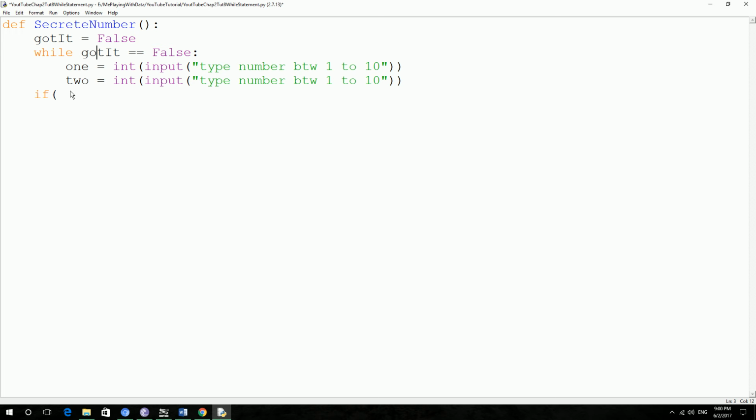So to set this to true, I have to check the condition of this one and this one, whether it's actually less than 10 and more than 1. So n1 greater than or equal to 1.